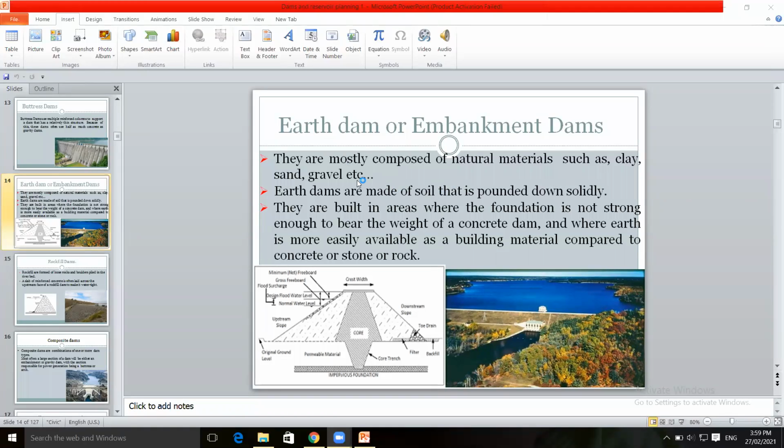It contains clay, sand, silt, gravel, rubble, etc., which are compacted together to form the earthen dam.